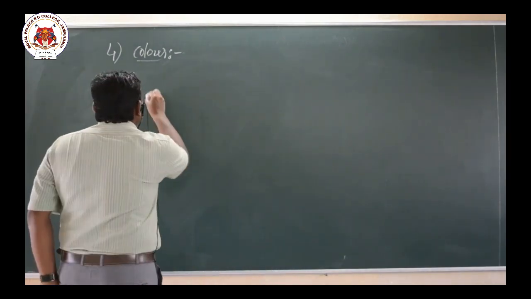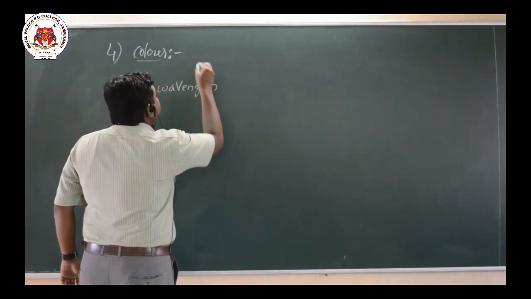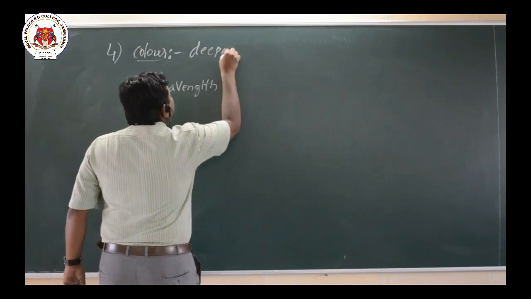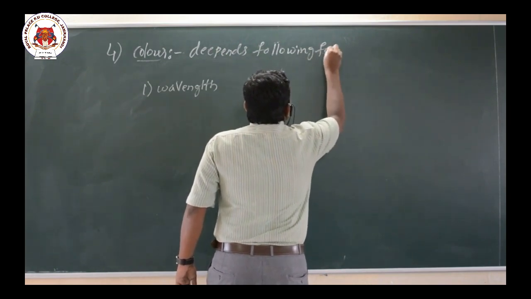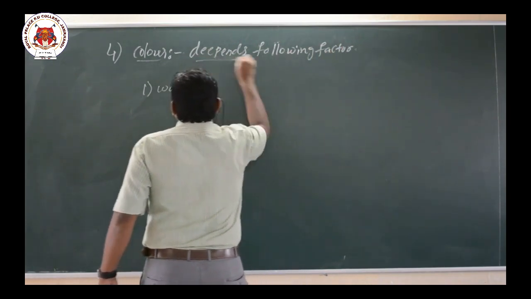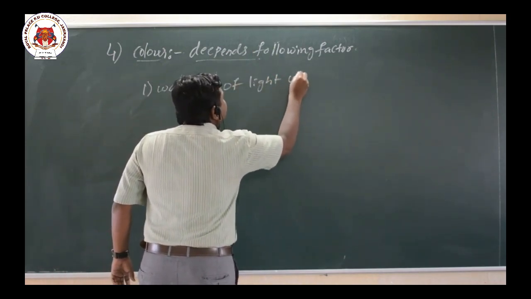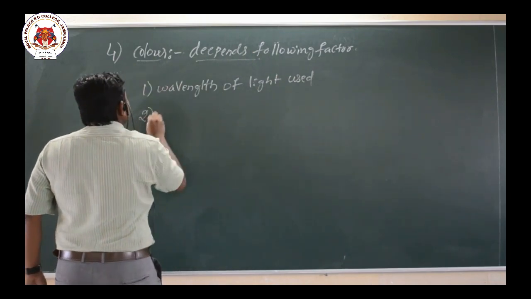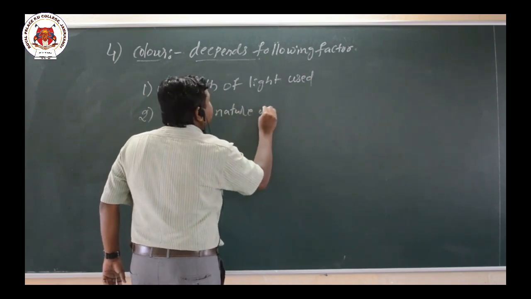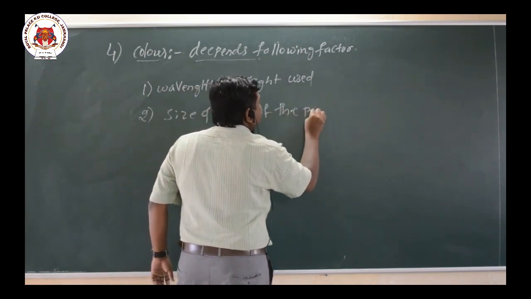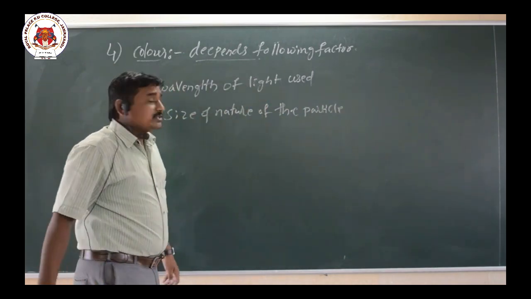The color of the colloid depends on the following factors: wavelength of light used, and size and nature of the particle. The colloidal particle color mainly depends on these two factors.